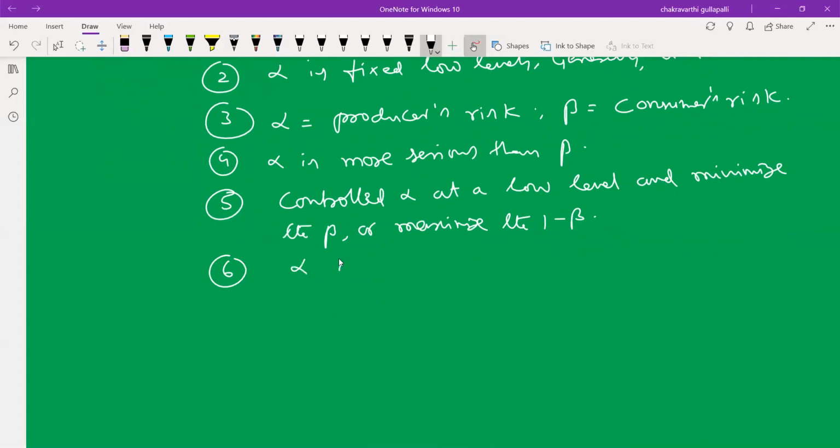Sometimes alpha is called the level of significance. In general, alpha is equal to 0.01 or alpha is equal to 0.05.